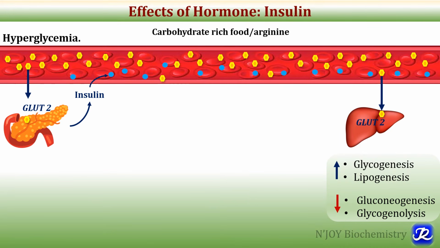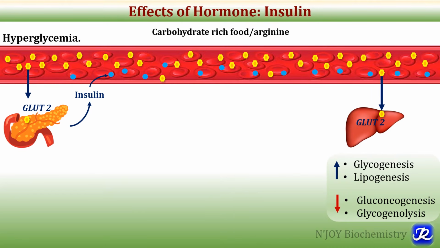Along with this, insulin also decreases the process of gluconeogenesis by inactivating the enzymes of gluconeogenesis. Also, it inhibits the process of glycogenolysis by dephosphorylating the enzyme glycogen phosphorylase, which is inactive in its dephosphorylated condition.